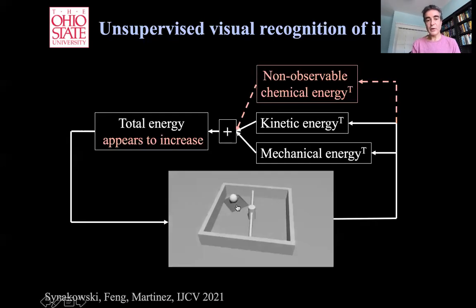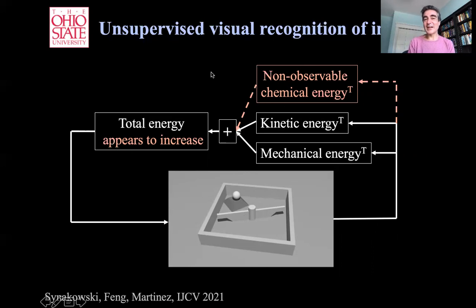However, when I have a motion like this, right, an intentional action, there appears to be an increase in the total energy. And that's because there's a non-observable chemical energy stored in that agent that is being burned somehow to actually perform this task, like jumping or moving around. Well, this is non-observable, so there is an appearance that the total amount of energy that is in that system is actually increasing, right?